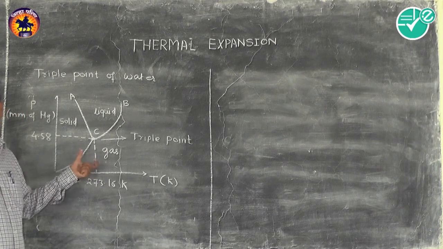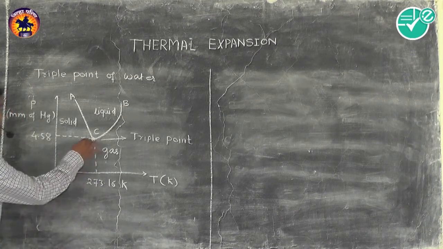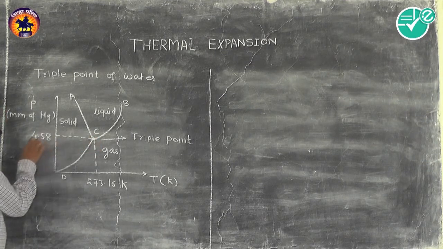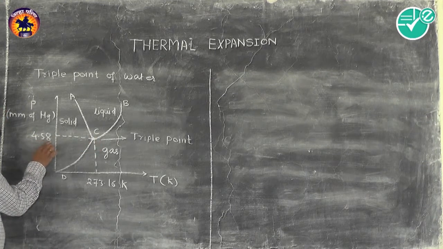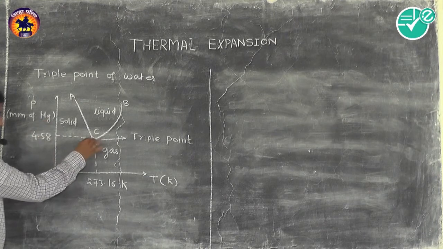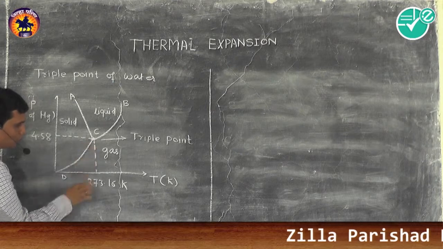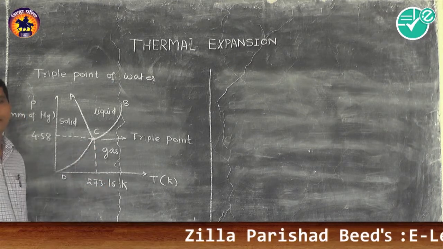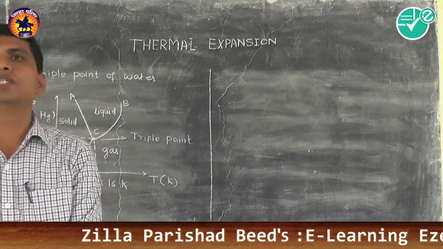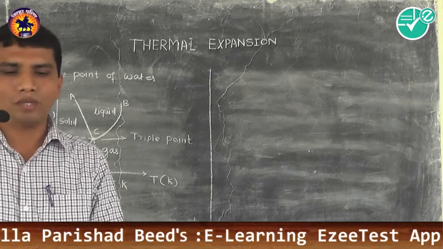So these two important points you have to remember, that at the triple point the pressure is 4.58 mm of Hg, and at the triple point of water the temperature is 273.16 Kelvin. So these things you have to remember regarding the triple point of water.